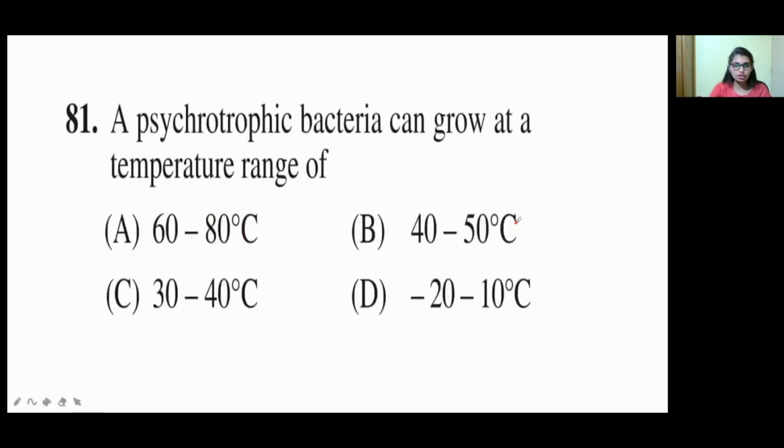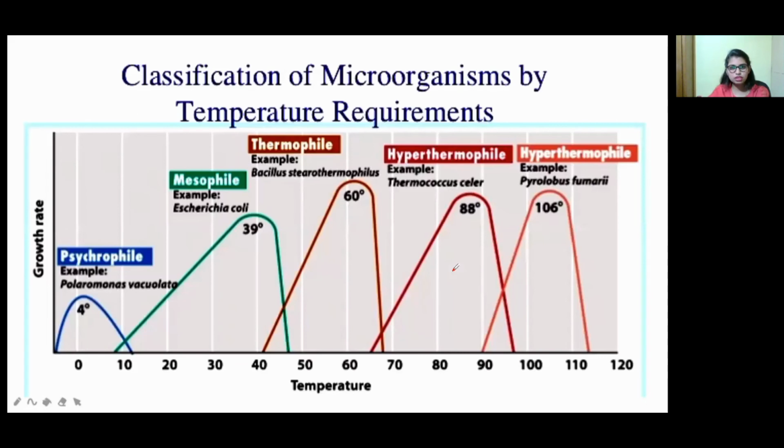So now come to the next question. Psychrophilic bacteria can grow in a temperature range of 60 to 80 degrees Celsius, 40 to 50 degrees Celsius, 30 to 40 degrees Celsius, and also minus 20 to 10 degrees Celsius. So let us see what these psychrophiles are.